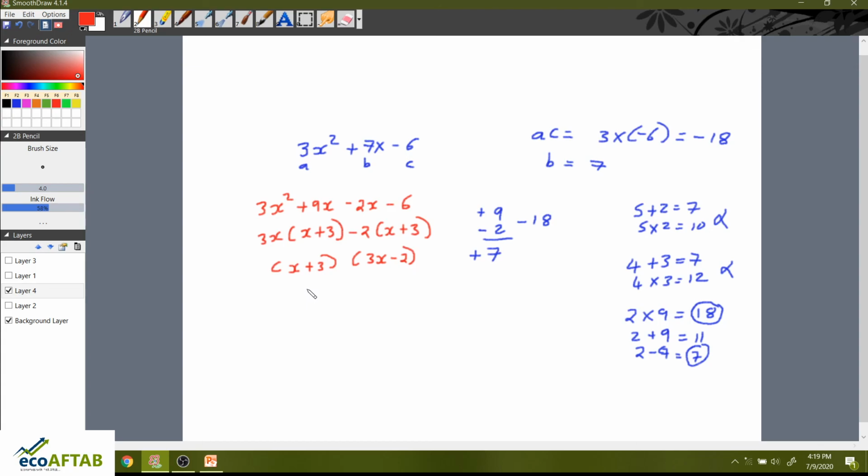So going ahead, I can say x is equal to minus 3, or in this case 3x is equal to 2, or x is equal to 2 by 3. So this is how we have factorized a trinomial, where we have got x values. X value can be 2 by 3 or it can be minus 3.